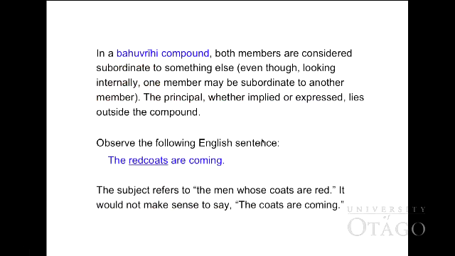In the Bahuvrihi compound, both members are considered subordinate to something else, even though, looking internally, one member may be subordinate to another member. The principal, whether implied or expressed, lies outside the compound. You can see from the English sentence here: the red coats are coming. In this sentence, it doesn't make sense to say that the coats are coming, because red coat means the men whose coats are red are coming.